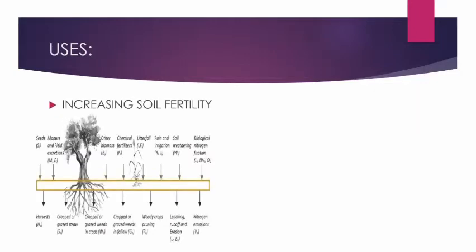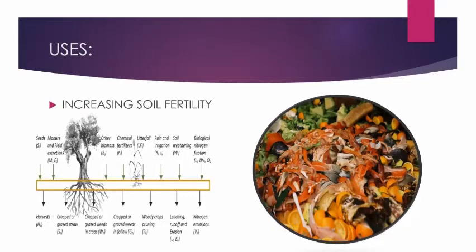Increasing soil fertility. Some bacteria are able to fix nitrogen from the atmosphere to enrich soil with nitrogen and increase its fertility. These microbes are commonly called biological nitrogen fixers. So, in the last chapter, agriculture in preparation of soil, we have already seen how dead organic matter is used as manure for the soil and it increases soil fertility and how it is beneficial for the healthy growth of plants.